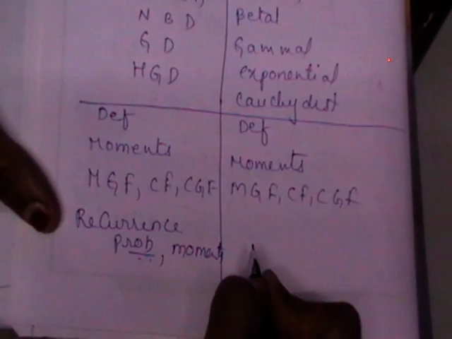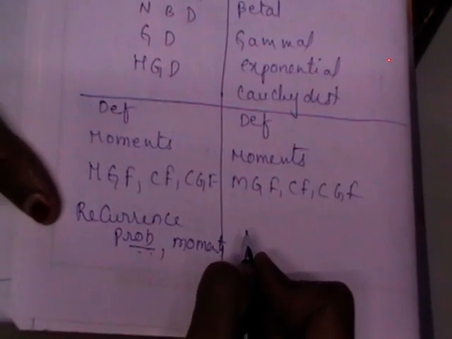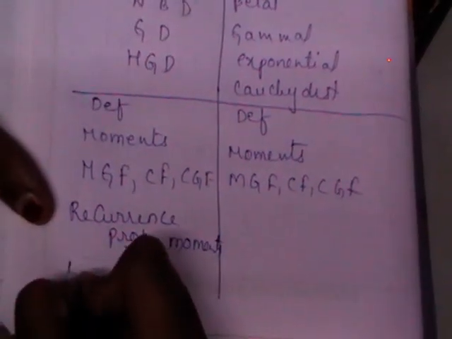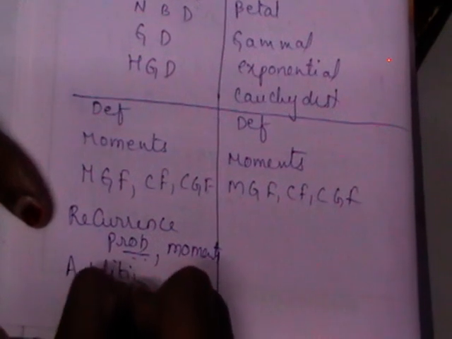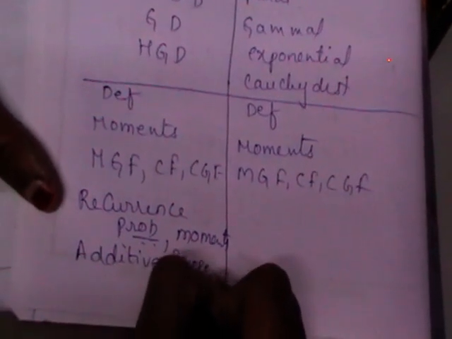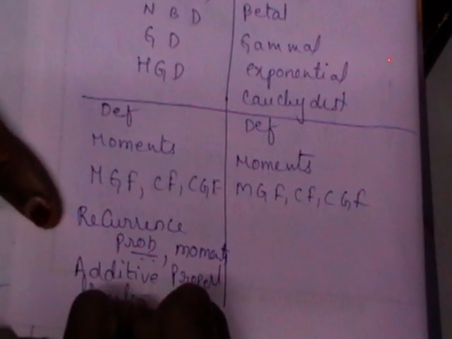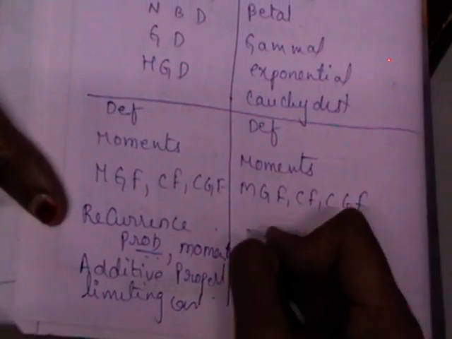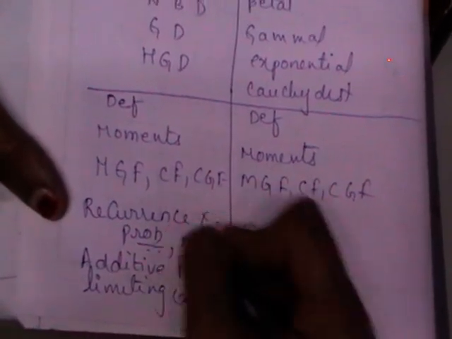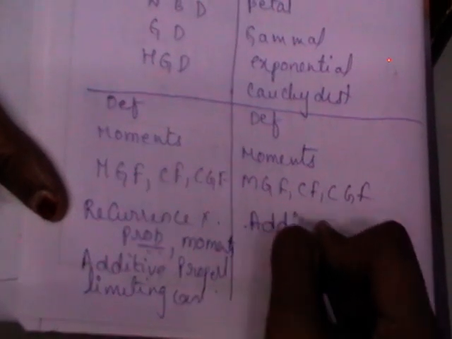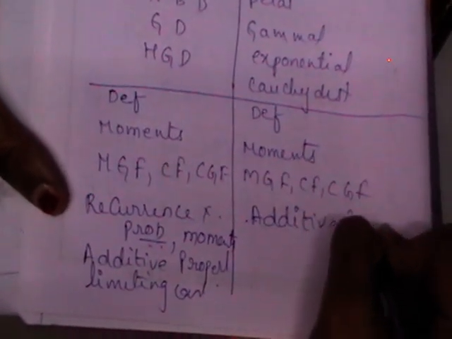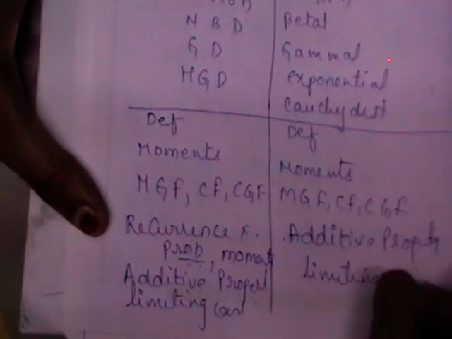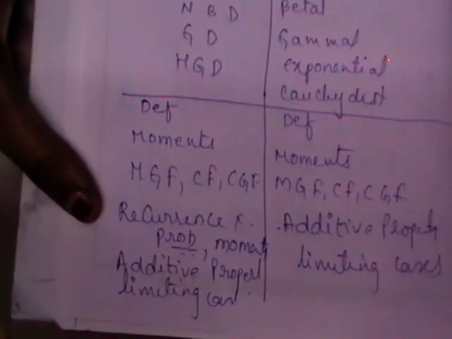All these are derivations, not statements. You need to derive them, which includes a lot of derivations. Recurrence relationship for probabilities and moments, additive property, and limiting cases. In continuous distributions you don't have the recurrence relationships; you will have the additive properties and limiting cases. So for each of the distributions, this is the sequence of properties we should cover.